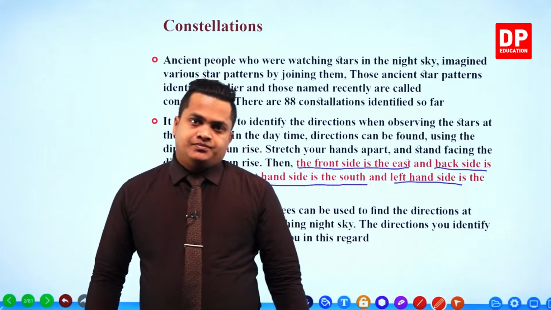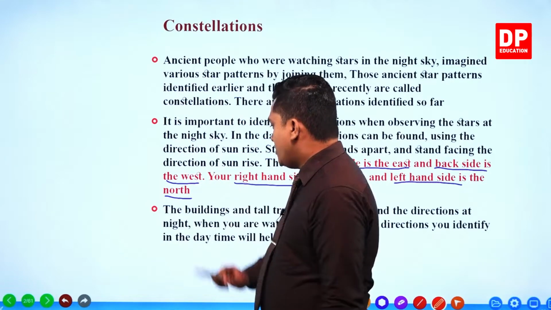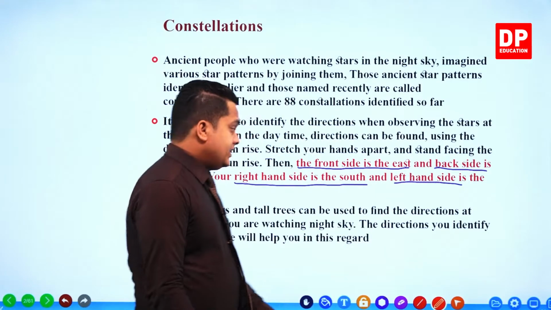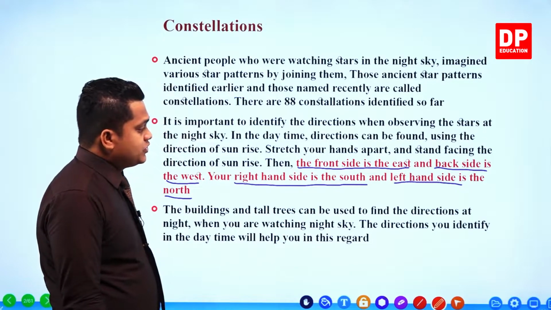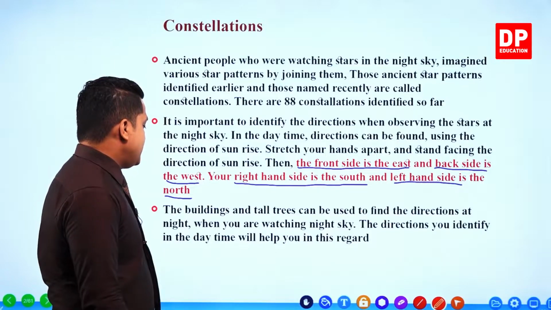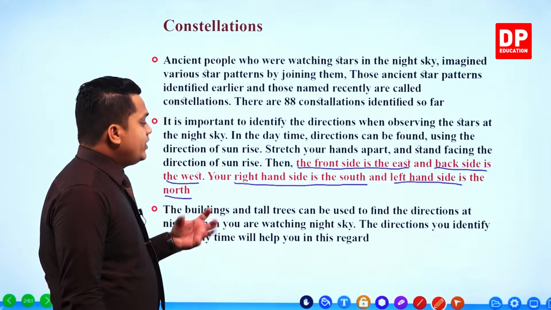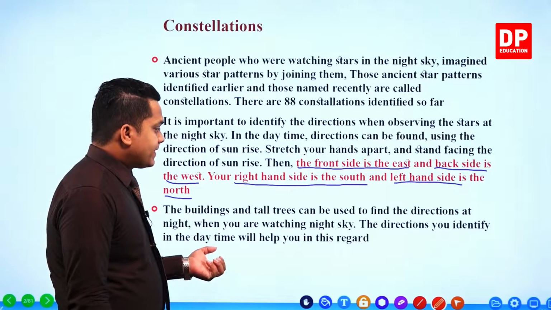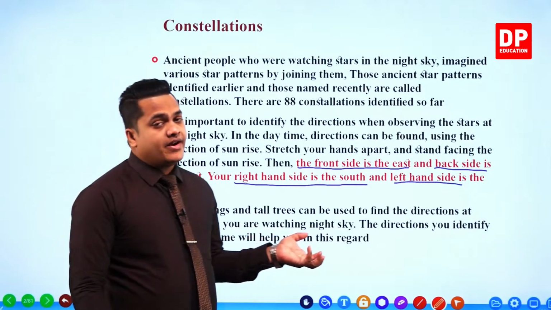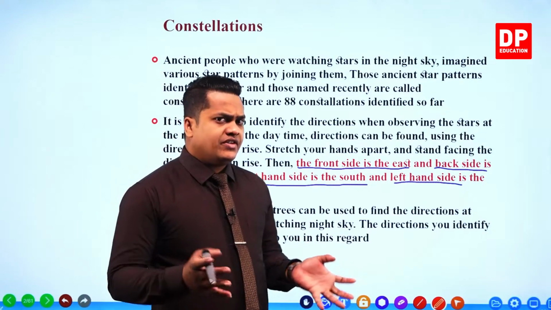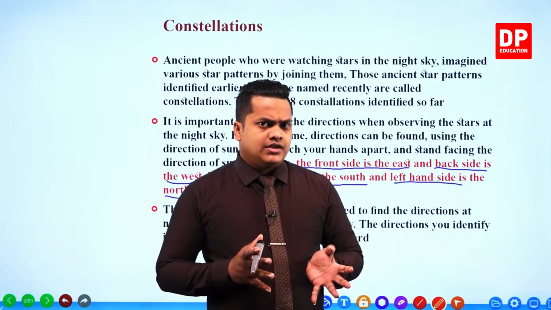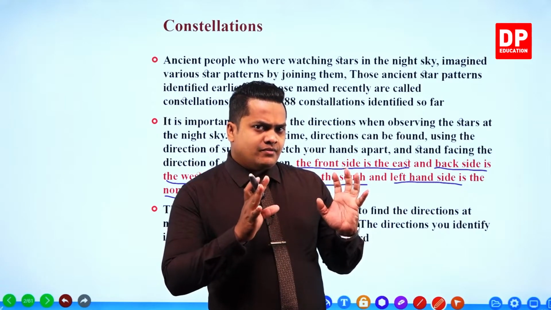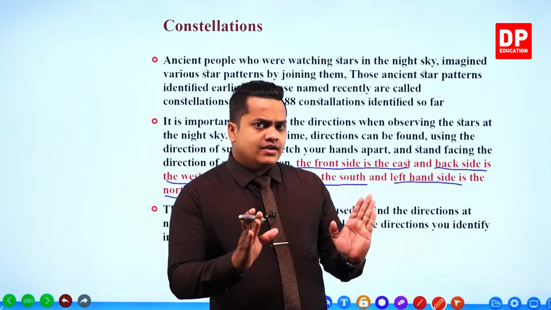Right then, as you can see here now, buildings and tall trees can be used to find the directions at night, when you are watching the night sky. I told you that we need to identify the directions now, right?